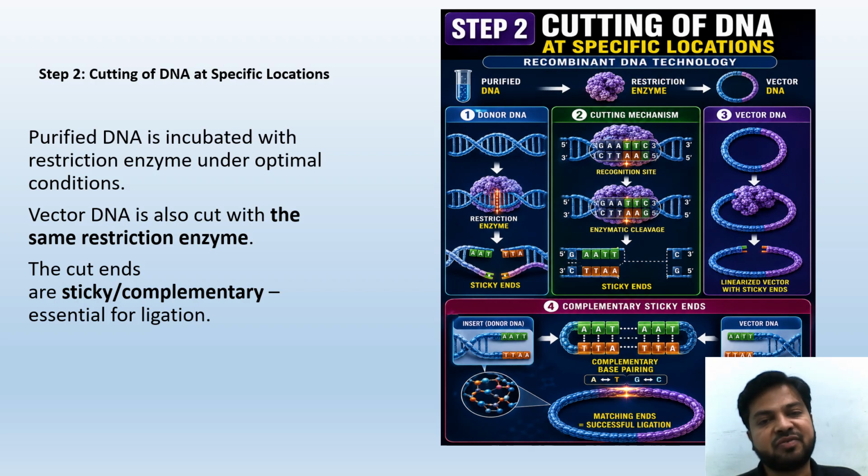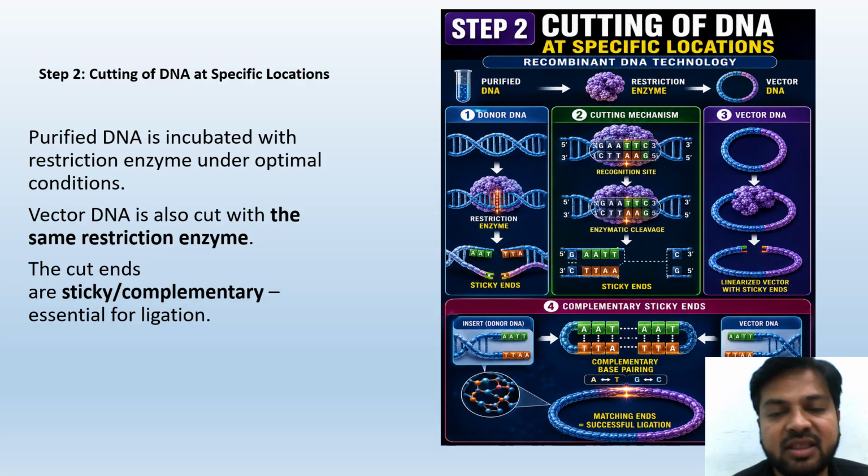Cutting of DNA at a specific location. Now we have separated DNA, we have got DNA. Now we have to cut it at the specific location. Purified DNA is incubated with restriction enzyme under optimal conditions. Vector DNA is also cut with the same restriction enzyme. The cut ends are sticky or complementary, essential for ligation. Sticky ends are going to get bonded. That is called ligation.